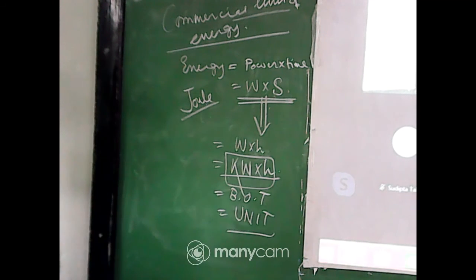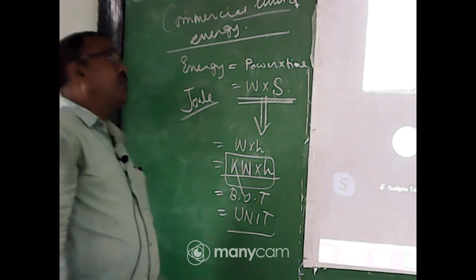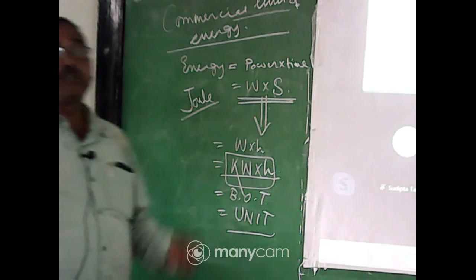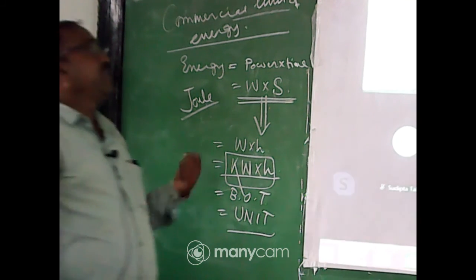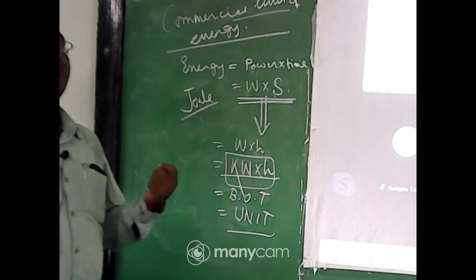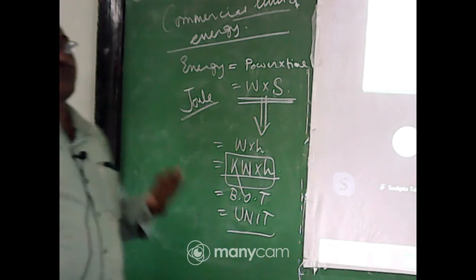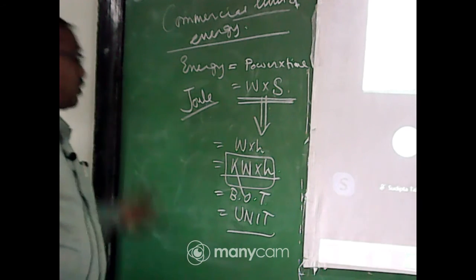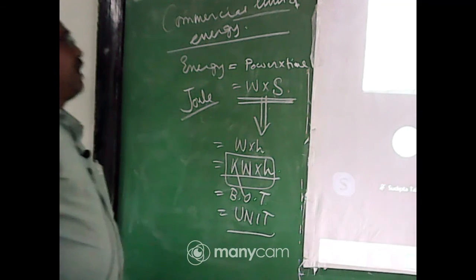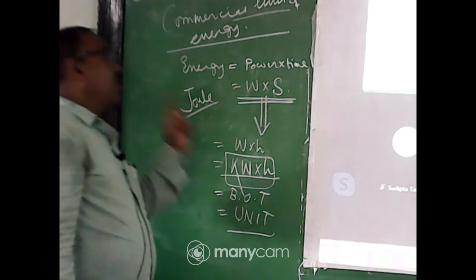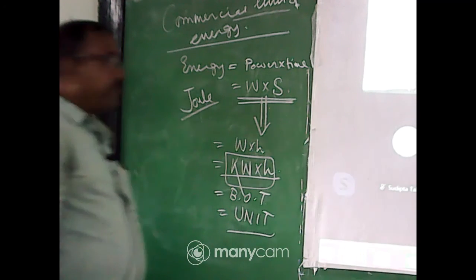Because you know it in your home, you check it. In your house, after the 3 months, after the 2 months, you see how many electric energy consumed. You use it colloquially 300 unit, 200 unit, 100 unit. So only unit. Unit means kilowatt into hour, not watt into hour, not joule, not watt into second. It is the kilowatt into hour.